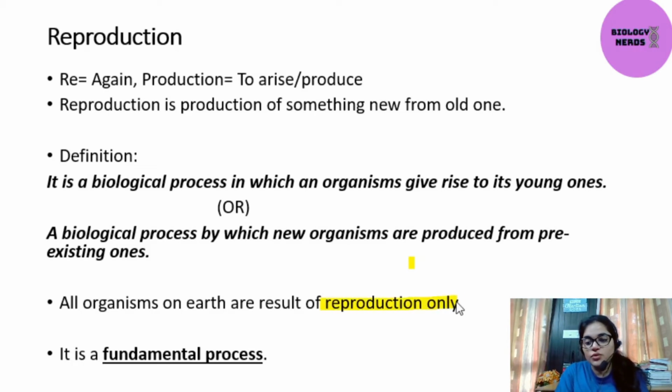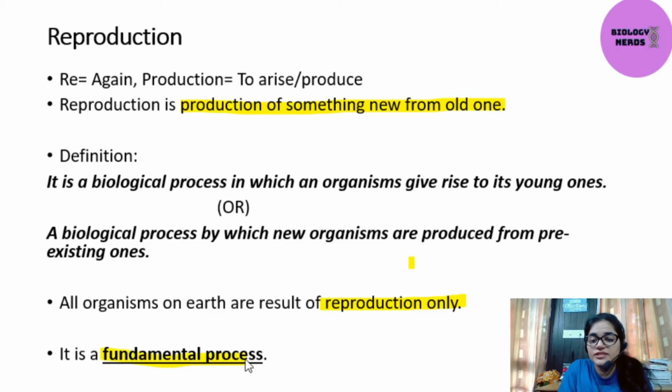So why is this saying so? Because, as we studied, reproduction is the production of something new from the old one, and this is a process which takes place in living organisms. This is how they grow. That's why all the organisms on earth are the result of the reproduction process only.